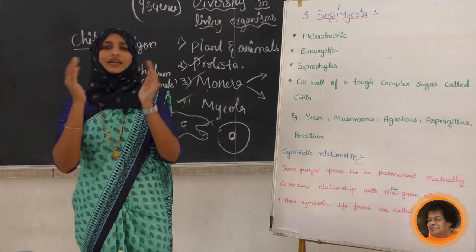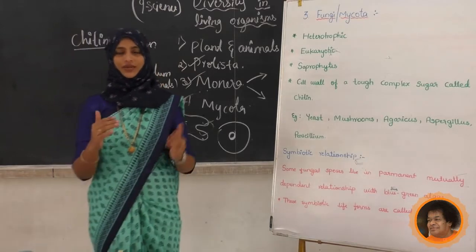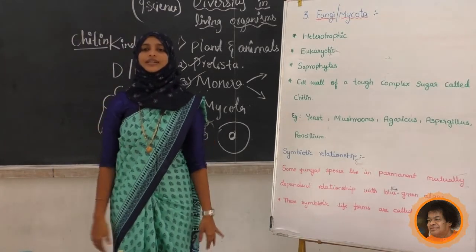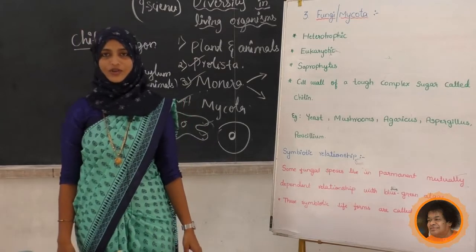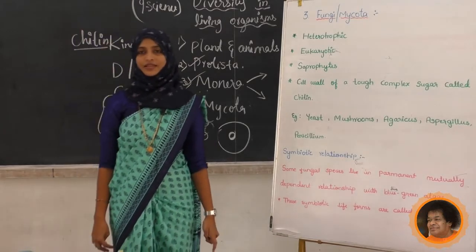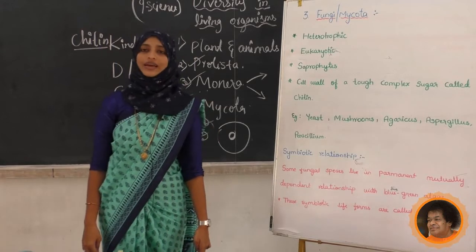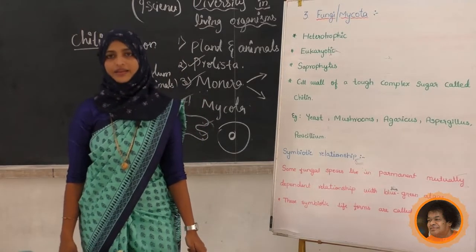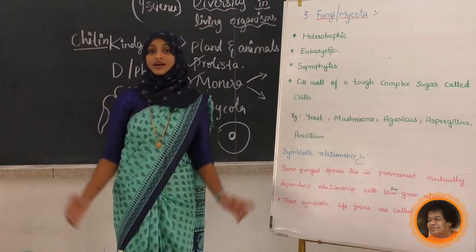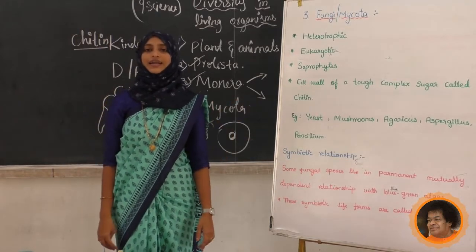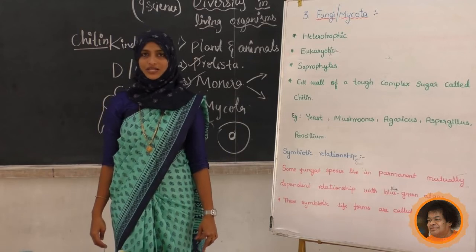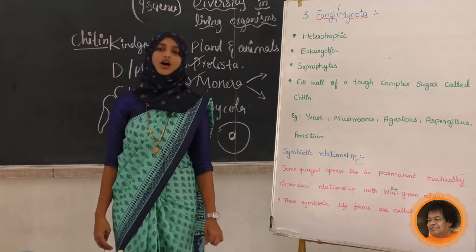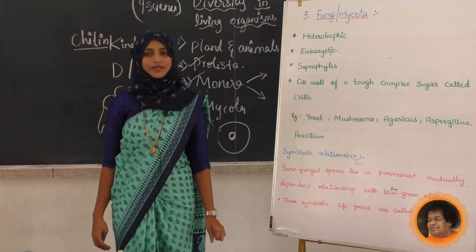Let's write down the questions, students. First question: write down the seven hierarchies of classification. Give an example for unicellular Mycota or fungi. Differentiate between kingdom Monera and kingdom Protista. Last question: write a short note on symbiotic relationship.